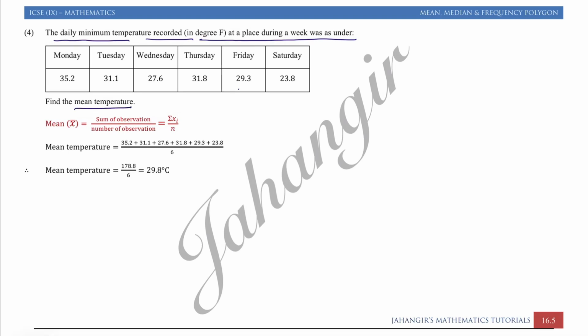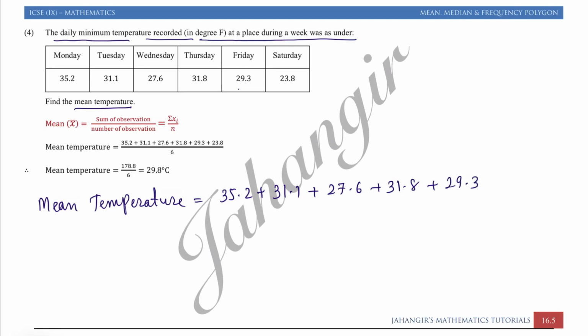So I can write mean temperature is equal to 35.2 plus 31.1 plus 27.6 plus 31.8 plus 29.3 plus 23.8 whole divided by 7 days.